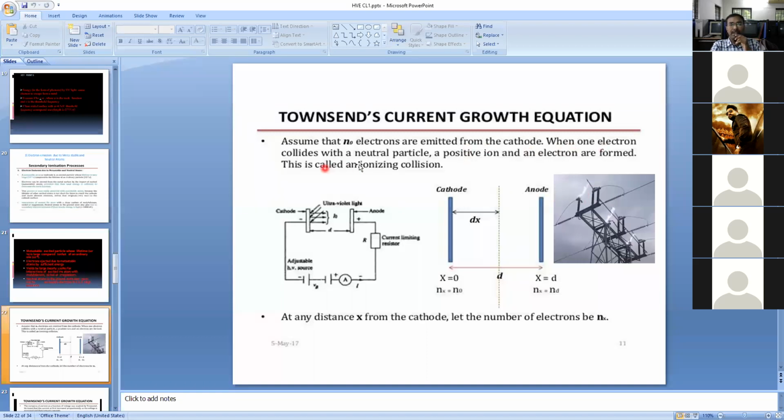When an electron collides with a neutral particle, a positive ion and an electron are formed by the collision. When the electron is released and collides with an atom, it becomes a positive ion and one more electron is released. This is called the ionization process. So what will happen during the transient condition, once we switch on the high voltage and open the switch?